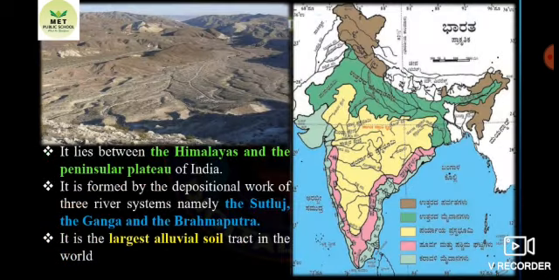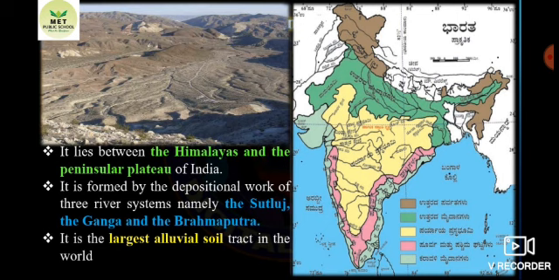Next, about the second most important physiographic division of India, that is the Northern Great Plain. This Northern Great Plain lies between the Himalayas and the peninsular plateau of India. Look at the map. The yellow color is the peninsular plateau. The green color is the Northern Great Plain. Up there is the Himalayan mountain. So you can understand by seeing the map, this Northern Great Plain lies between the Himalayas and the peninsular plateau.